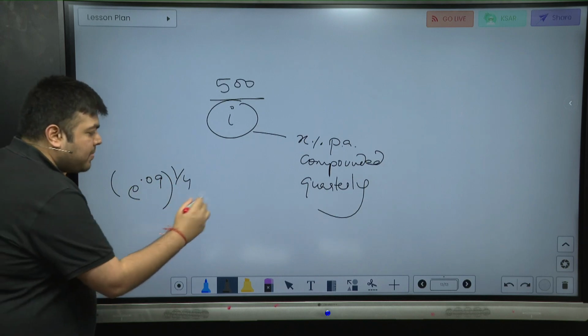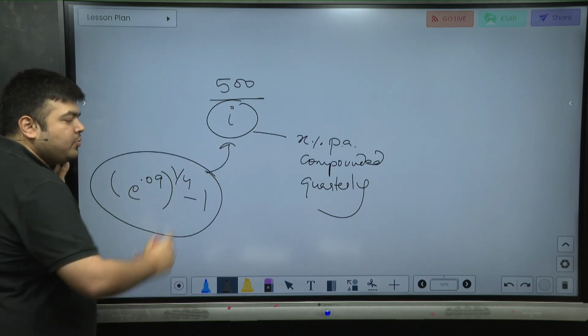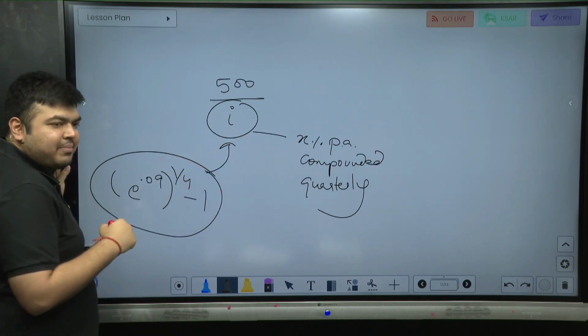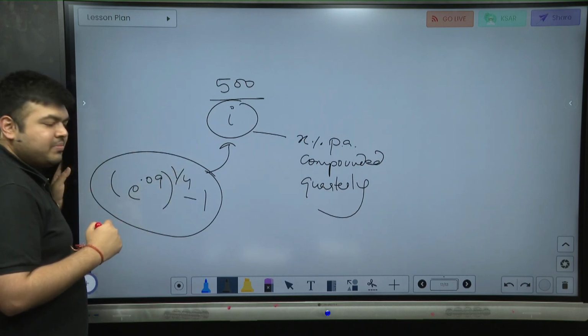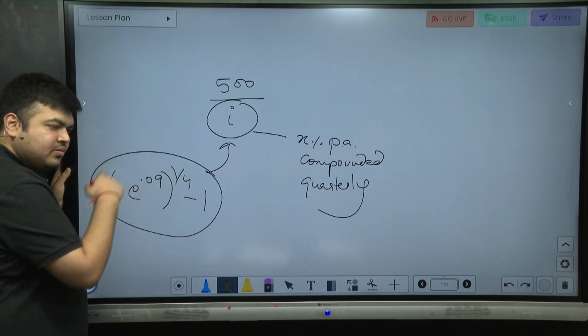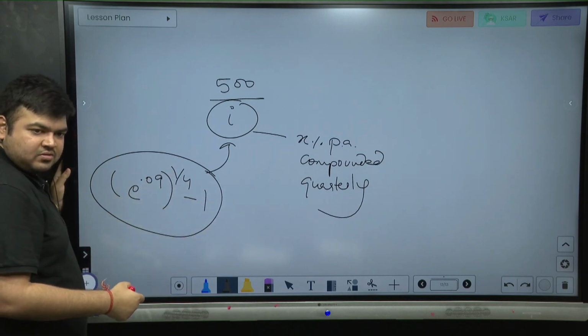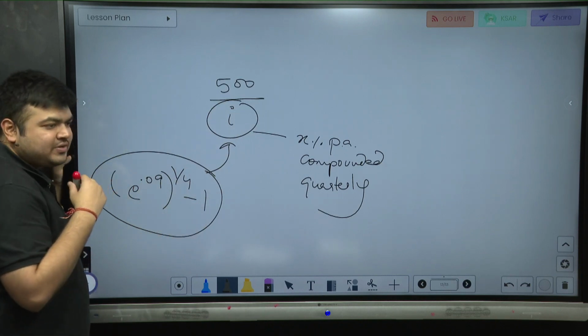So in 1 year this much, so in 1 quarter how much? This much, minus 1. No need to multiply by 4 here, because this is exactly what I need to put over here. You can multiply by 4, that is the quarterly compounding rate. Divide by 4 is your I by Y. I by Y is the rate per period. Tell me, are you following this? This is EAY. EAY to the power 1/4 minus 1 into 4 is your quarterly rate. Divide by 4 and you can put it over here. You could have solved this question this way also.